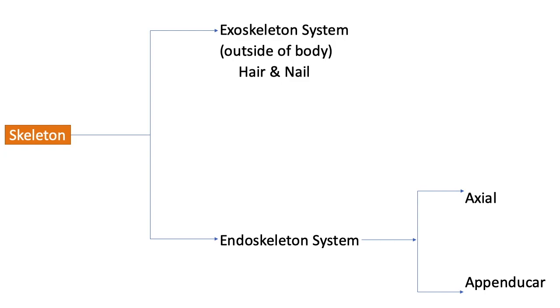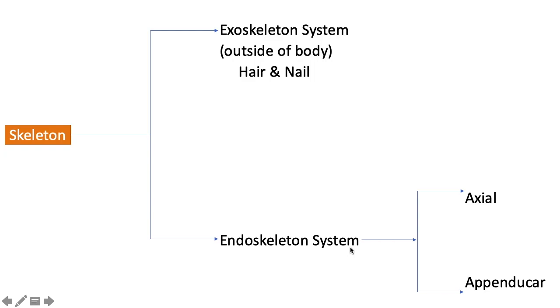Again, we may classify the skeleton in 2 ways. First one is the exoskeleton system, which is outside of our body. Example, hair and nail. And second one is the endoskeleton system.